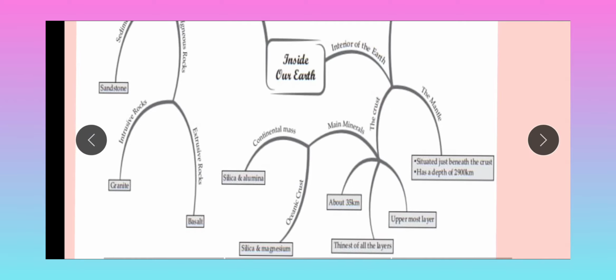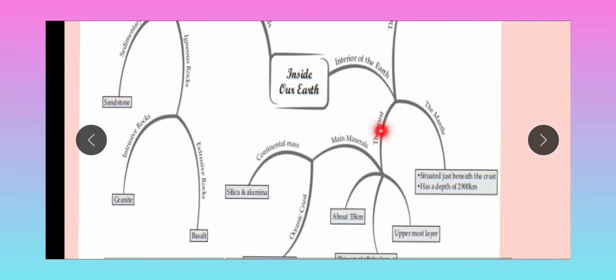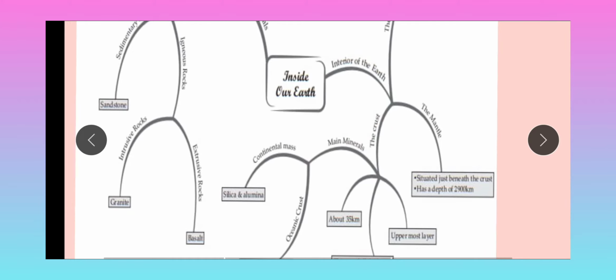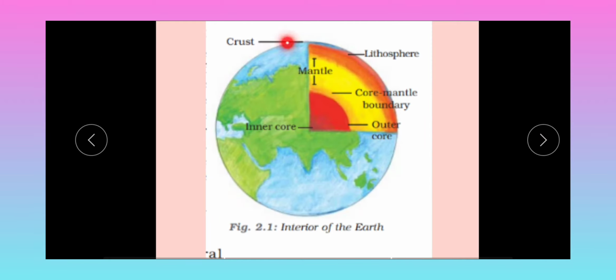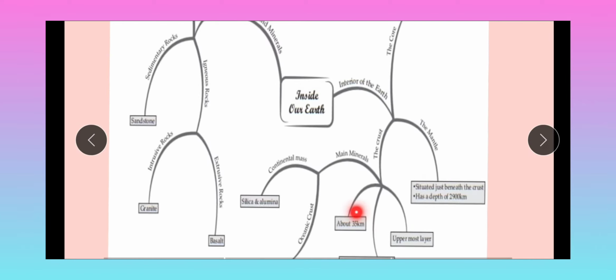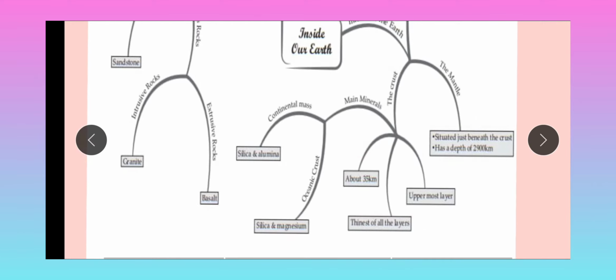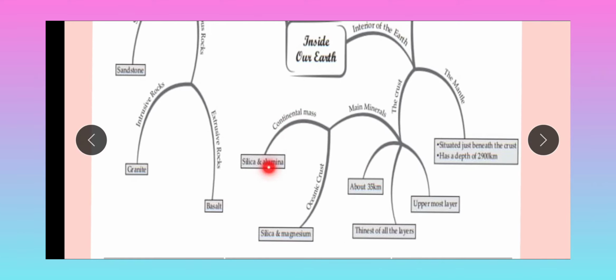Interior of the earth: first is the crust. The first layer is called the crust. It is about 35 kilometers, the thinnest of all layers and the uppermost layer. In this diagram you can see the uppermost layer, the thinnest layer, about 35 kilometers inside from the earth. The main minerals in continental masses are silica and alumina. In the oceanic crust we get silica and magnesium.